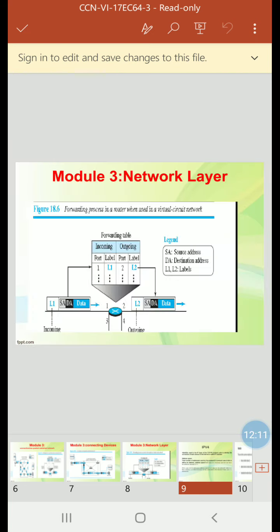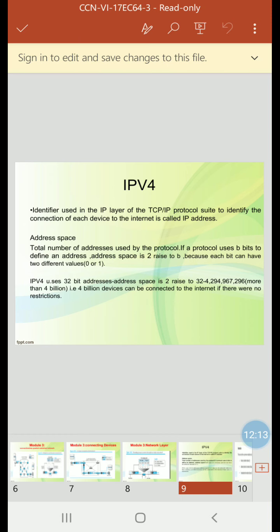Now we'll see network layer performance, prior to IP version 4. There are certain metrics followed to measure the performance of a network. The following metrics are used to measure the performance of a network: delay, throughput, and packet loss. So what is delay?